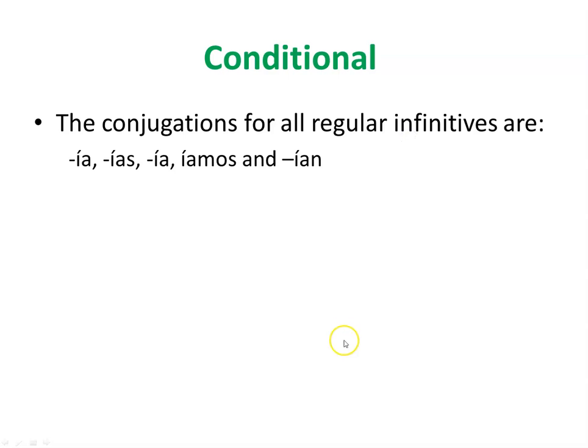Let's continue with the conditional, which is very similar in structure. Okay, the conjugations for all regular infinitives are gonna be ía, ías, ía, íamos, and ían. Okay, in order to use the conditional as its name, we need a condition. Okay, so examples of these using the same verb, comer. Okay, we keep the whole infinitive and we just add the endings.